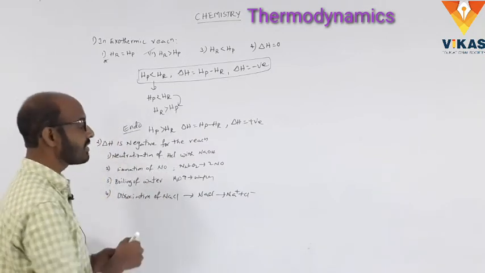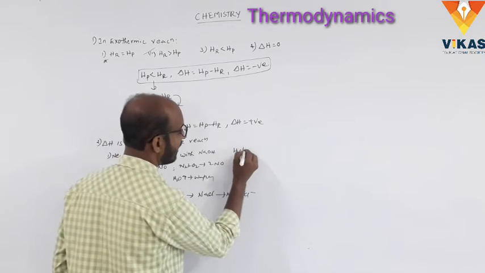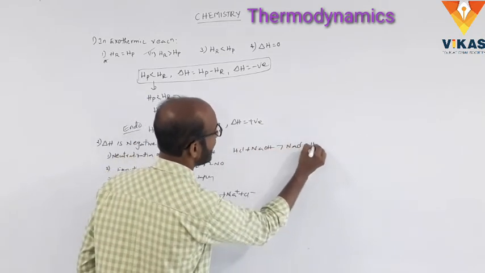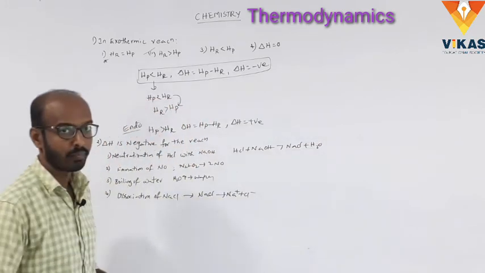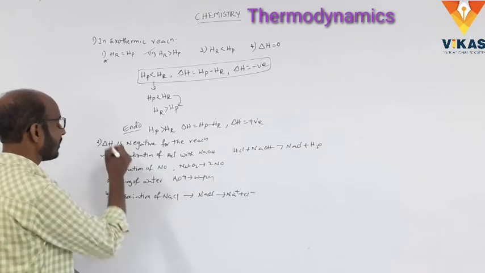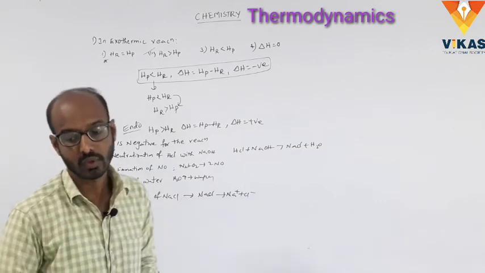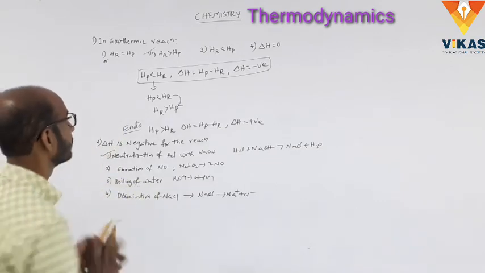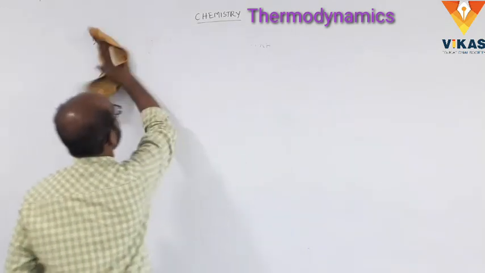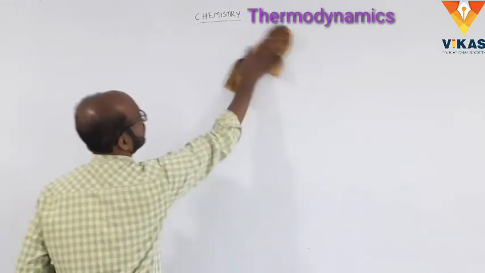So neutralization of HCl with NaOH, we write NaCl plus H2O, the neutralization reaction. So in this, delta H is negative for the reaction, that is the neutralization of HCl with NaOH. Okay, and next one.